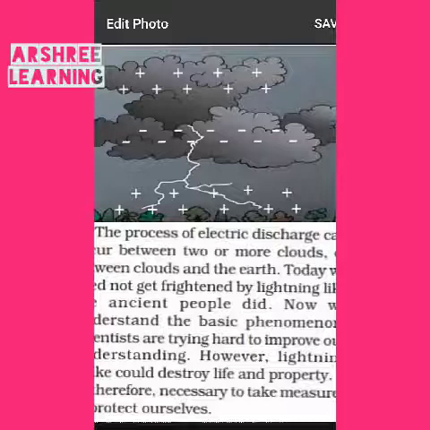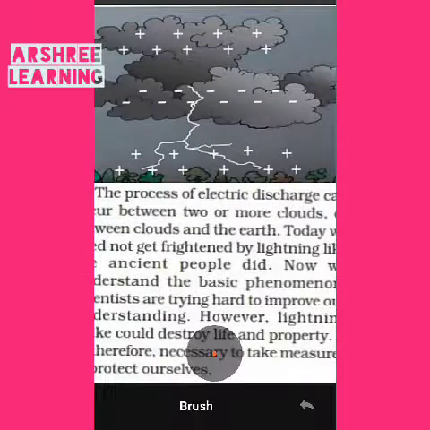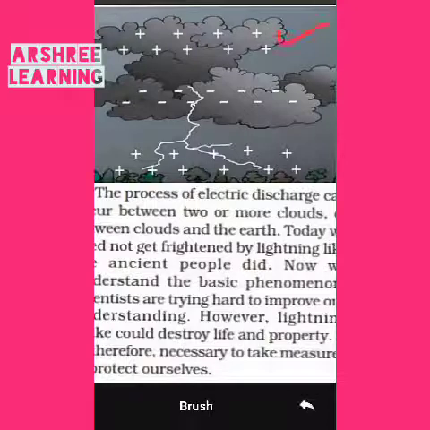Now these clouds which are shown in the picture are shown with positive charge. These are positive and the cloud at the bottom is negative, the lower side of the cloud is negative, which produces an opposite charge on the ground.